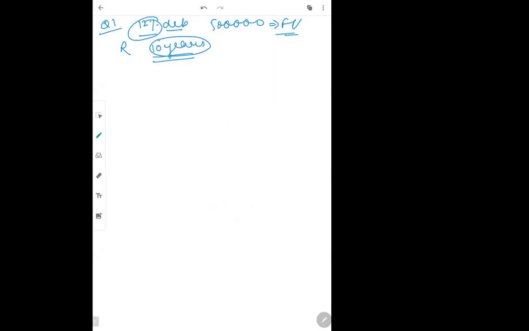Now one more thing, see, students have a doubt. They don't know whether the question is of redeemable debentures or irredeemable debentures. So this is the sign to find out. जब भी life given है, whenever some life is given in the question, it means it is a redeemable debenture. जिसकी life है वो redeemable है. So 10 years is my N.